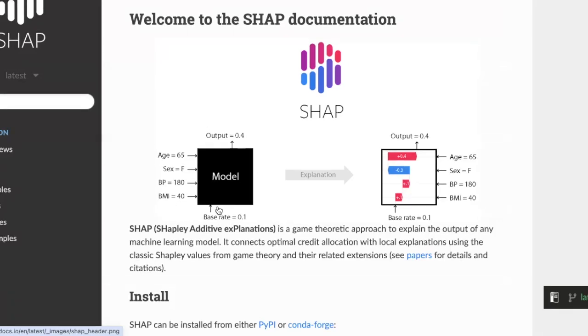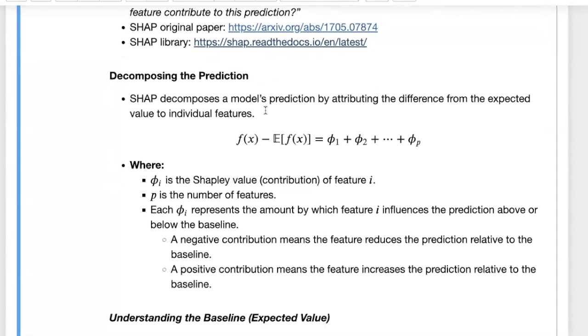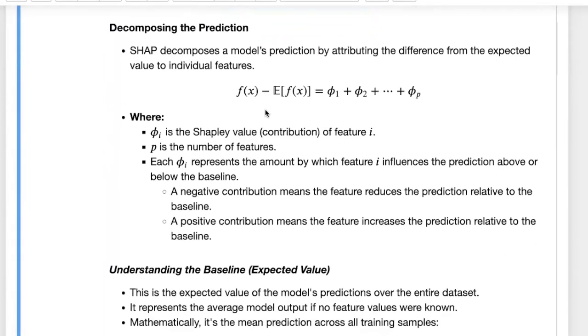Here you can see a very quick snapshot of this. We have a model and a couple of features, and the way that we explain this is by understanding the contribution of each feature. Features can add to the gain or can reduce the gain, and that's why you can see that it's been color coded. To explain this more, let's now go through the basics and the mathematical explanation of SHAP.